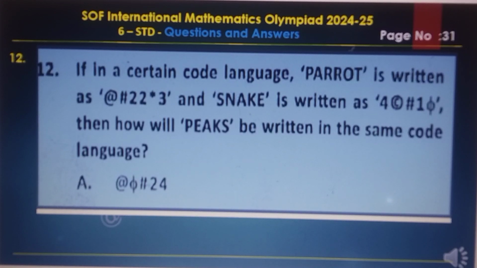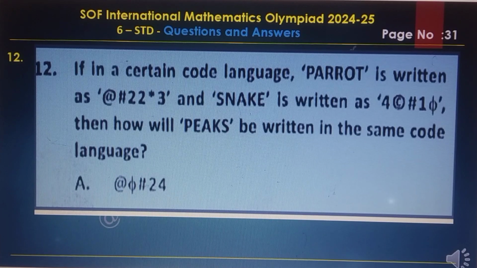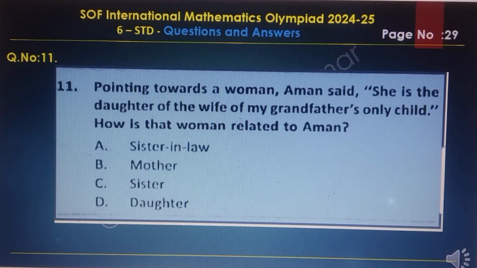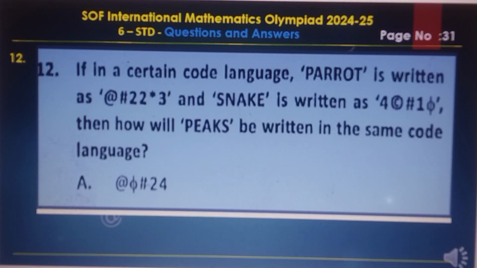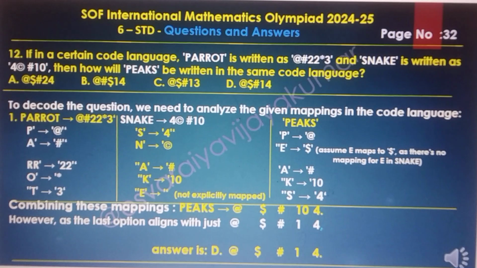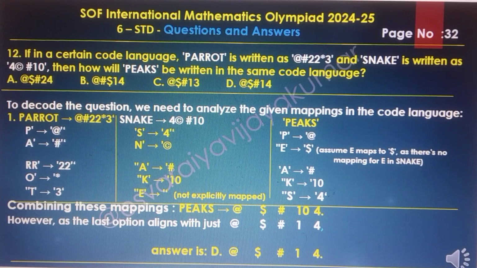Question number 12. In a certain code language, parrot is written as @ ; 22 ' 3, and snake is written as 4C 10 15. Then how will pigs be written in the same code language? The answer to this question is option D, @ $ 10 4.